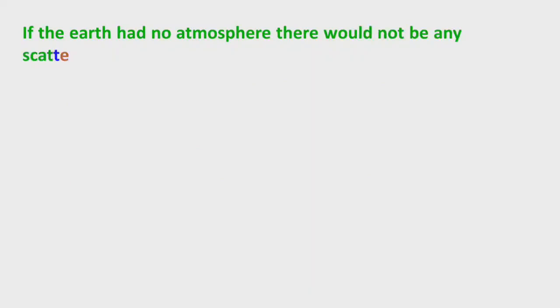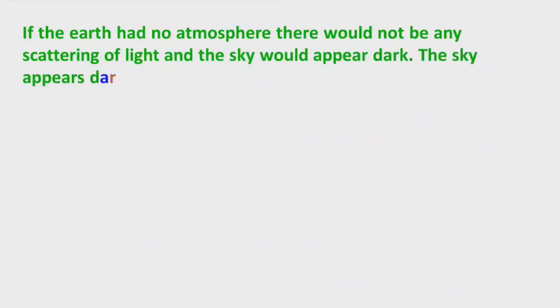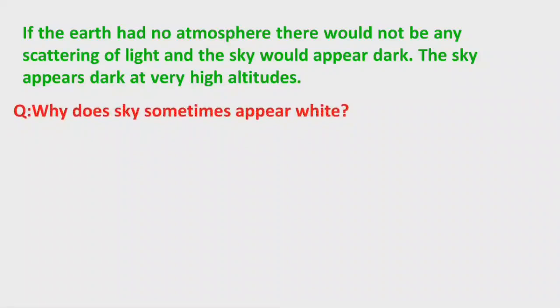If the earth had no atmosphere, there would not be any scattering of light and the sky would appear dark. The sky appears dark at very high altitudes. At very high altitudes there is no atmosphere. That's why the sky appears dark.